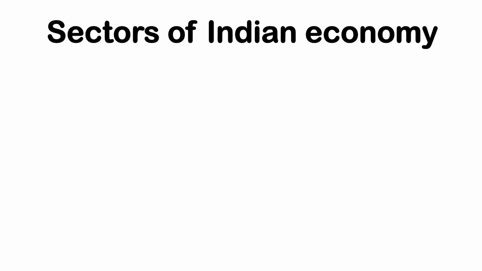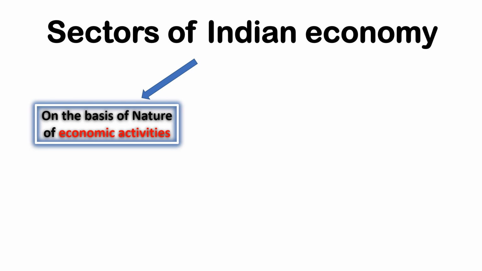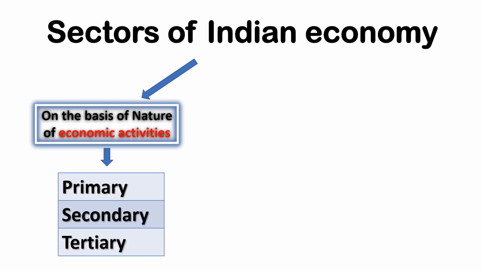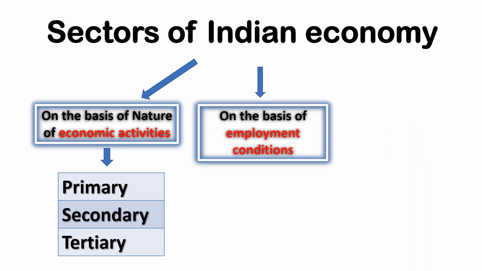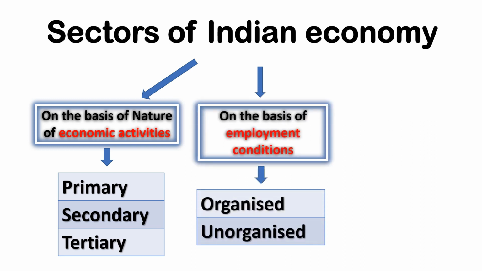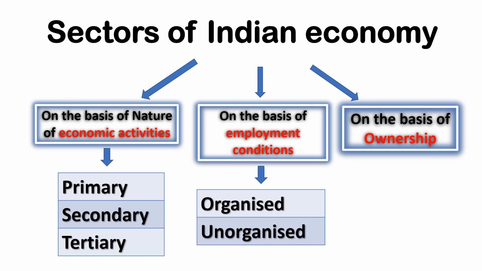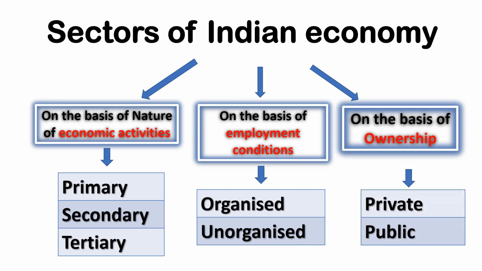The Indian economy is classified on the basis of nature of economic activities as primary, secondary and tertiary. On the basis of employment conditions, the economy is classified as organized and unorganized. On the basis of ownership, the Indian economy is classified as private and public. This chapter deals with these sectors in detail.